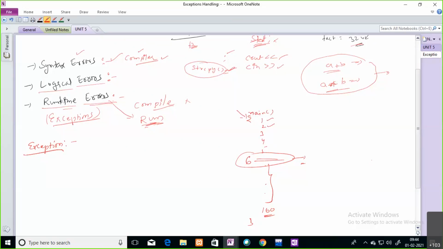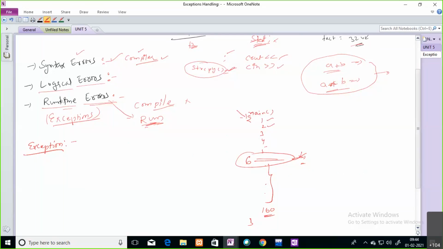But while running your code, because of this sixth statement, your program is not going to complete its execution. It is going to exit in the middle of execution only. Because of exceptions, you are not able to execute your complete program. This situation you can call an exception.